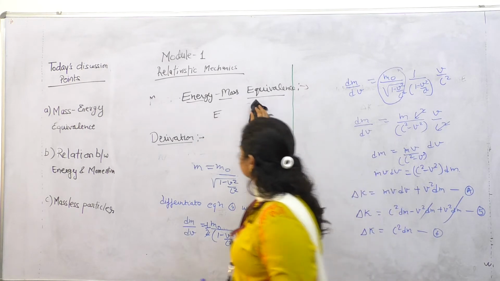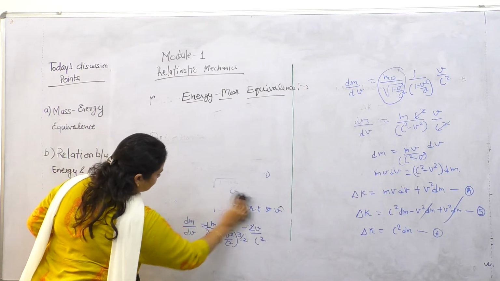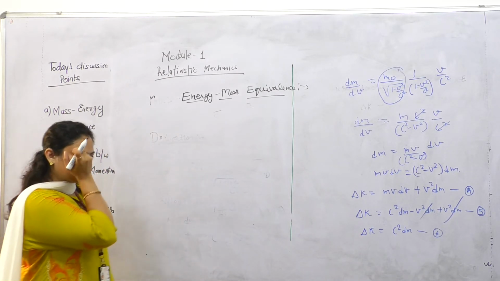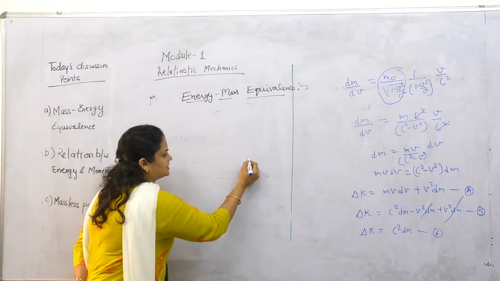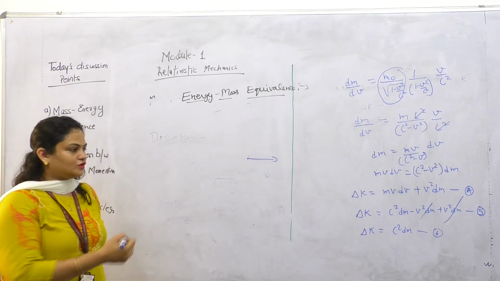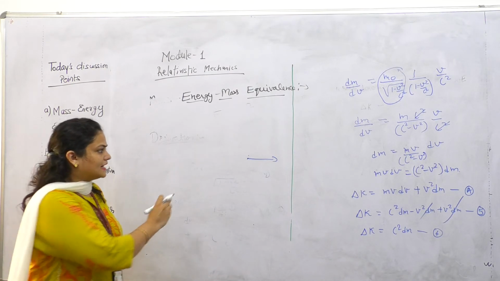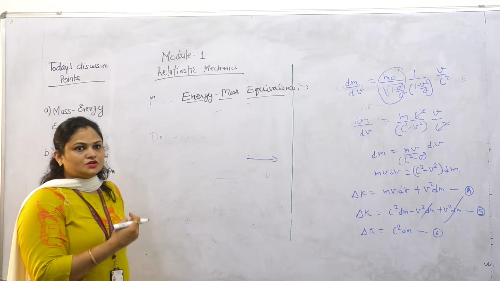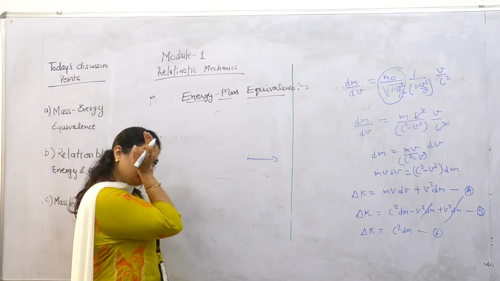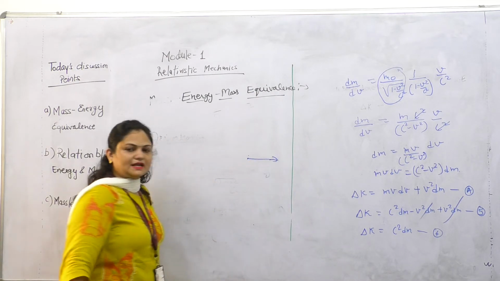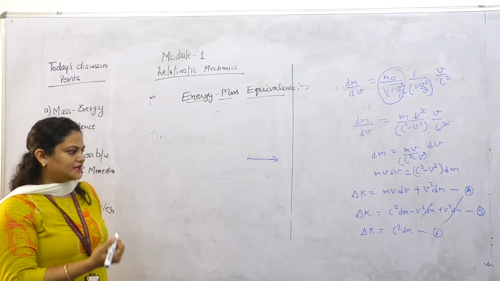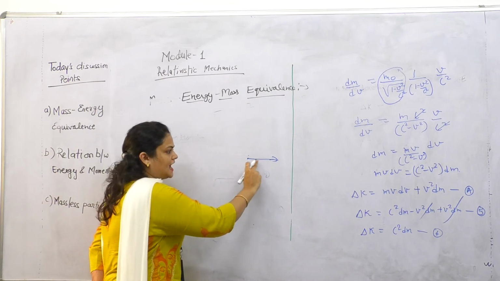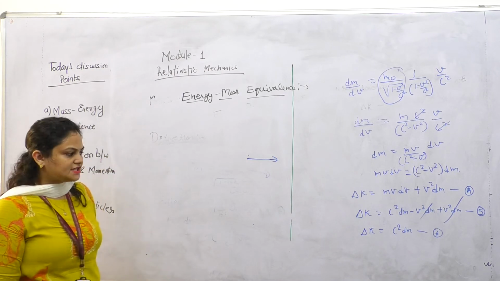So if initially the particle is at rest position, its rest mass is m0. When a particle is acted upon by a force, its mass changes, which depends on velocity, that is m. So if the mass of the particle changes from m0 to m, the kinetic energy changes from 0 to k. In the rest position, the kinetic energy is 0, and in moving position, the kinetic energy is k.